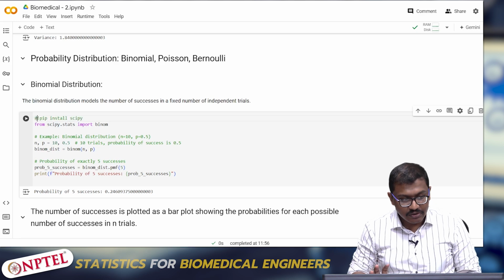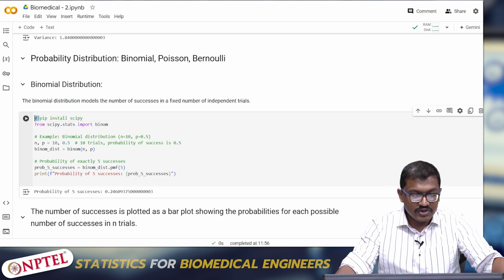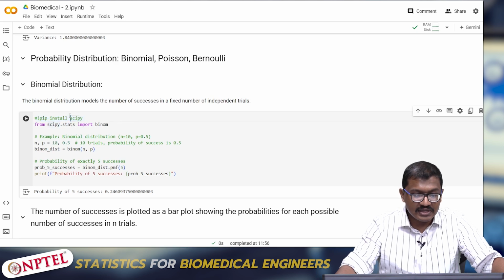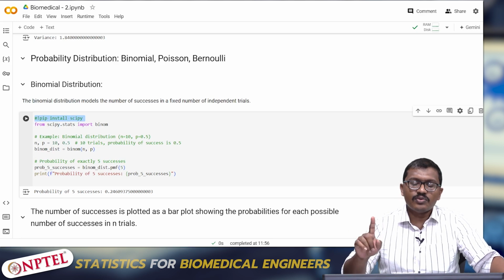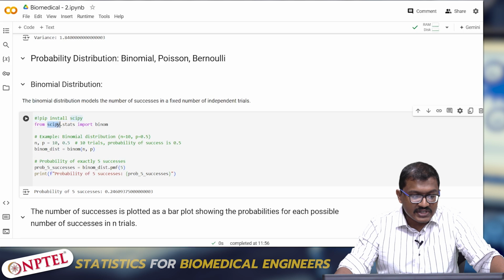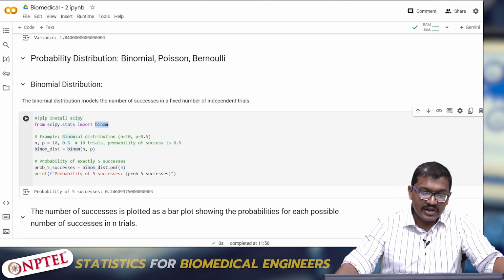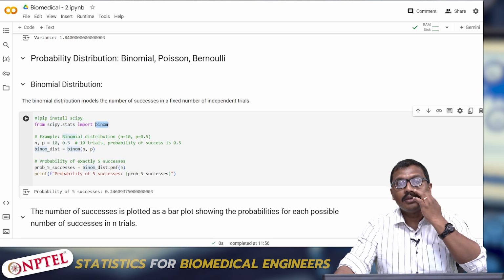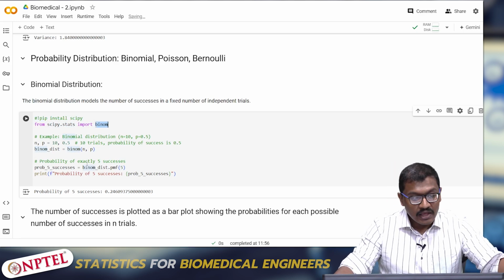Since I have already installed it, I am not going to run this. First you need to run it, and then run this cell. You don't need to run it separately each time; you just have to run it once. So from the SciPy library, I am importing stats, and inside stats I am particularly importing binom, which is the binomial distribution. The binomial distribution needs the number of trials as well as the probability of success.